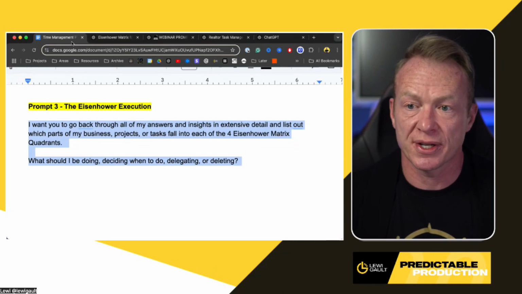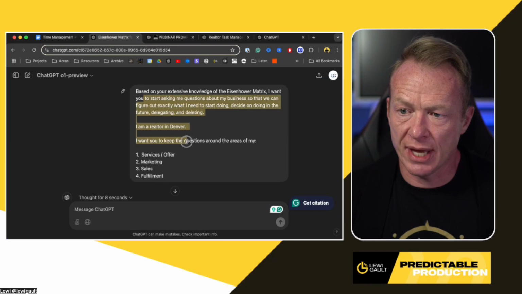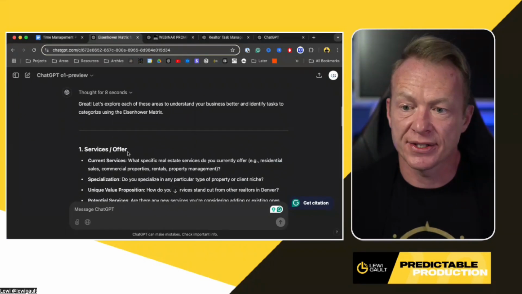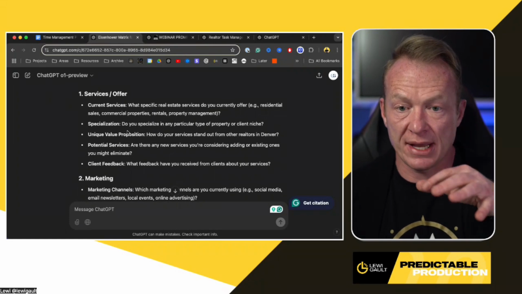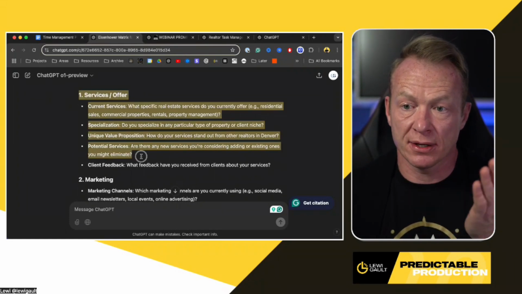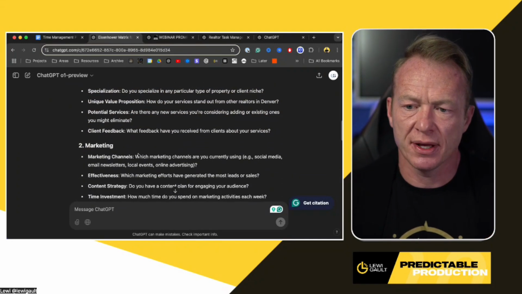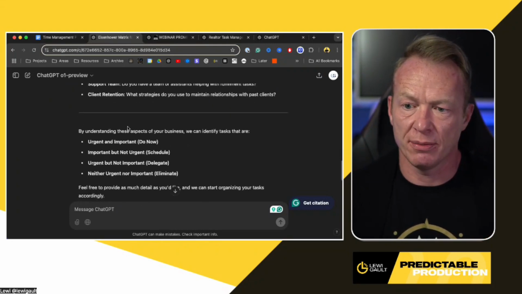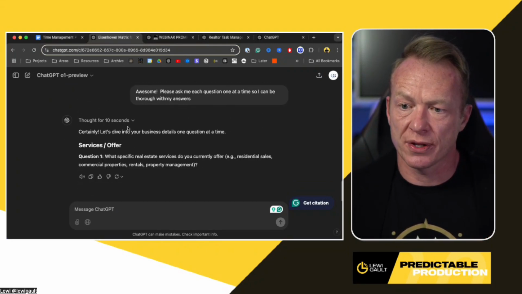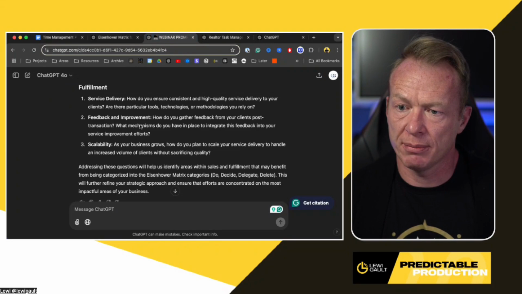And this is where the magic really starts to happen. So come back here and we put that prompt in like this, and it starts to pull things out. In my session, and again, it might not be a carbon copy of all this, because ChatGPT really ebbs and flows with the way that you communicate with it, it's breaking down highlights of services, offers, marketing, sales, and fulfillment. And then it goes through it. Oopsie, let me pull this up here. Hold on, it might be this one.